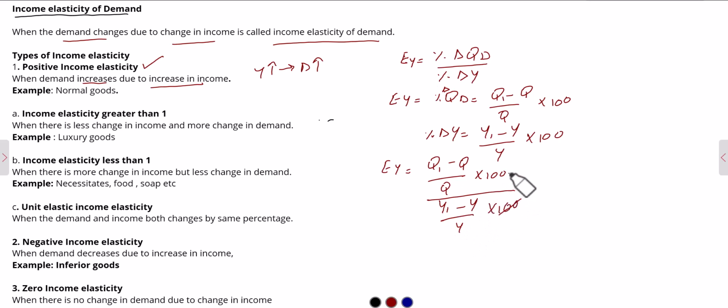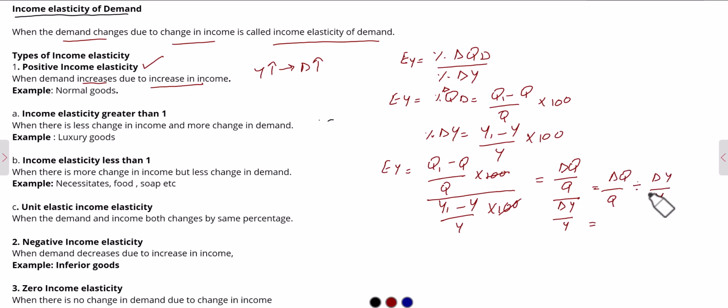So this 100 and this 100 will be cancelled out, and Q1 minus Q, current minus previous, is showing the change in Q divided by Q, and Y1 minus Y is showing the change in income divided by income. We can also write it as change in Q over Q divided by change in Y over Y.